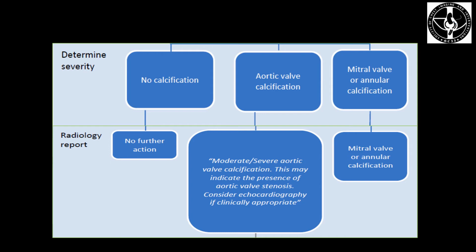If there is no calcification, no further action is to be taken. If there are aortic valve calcifications that are moderate or severe, then this may indicate the presence of aortic valve stenosis. Then we have to consider echocardiography if clinically appropriate. In case of mitral valve or annular calcification, we have to write in the report that there are mitral valve or annular calcifications.